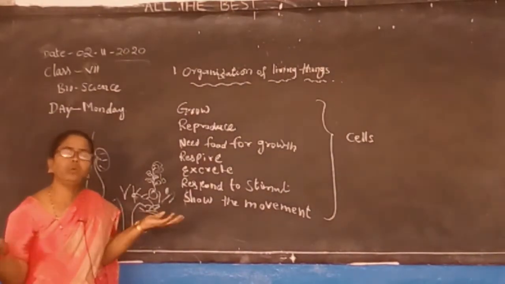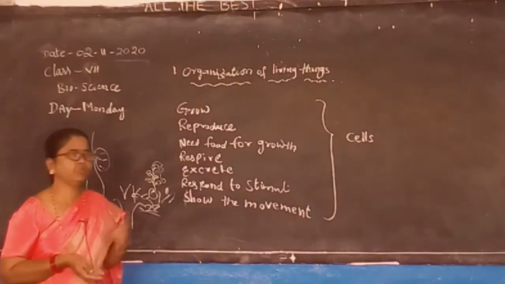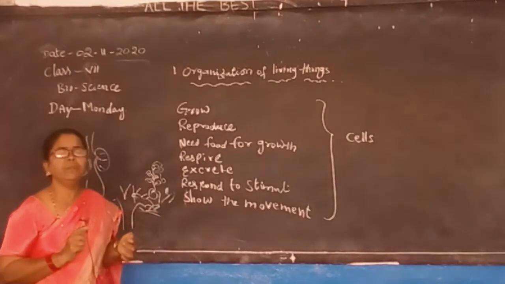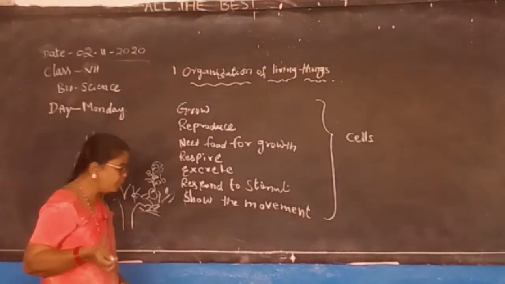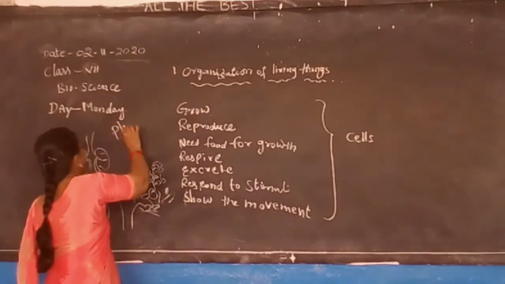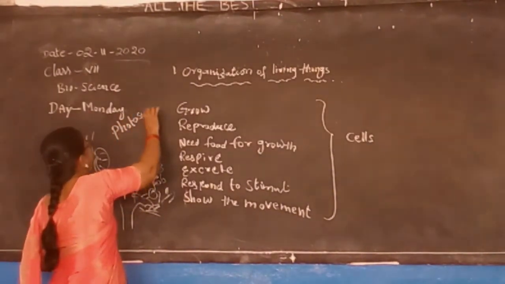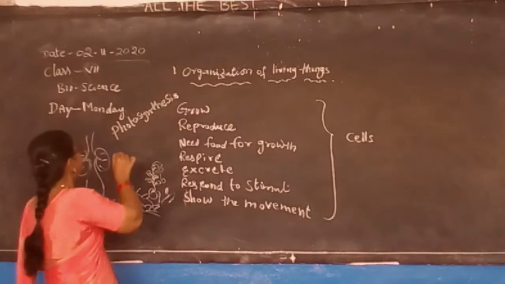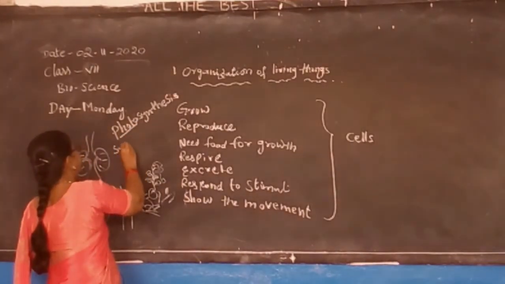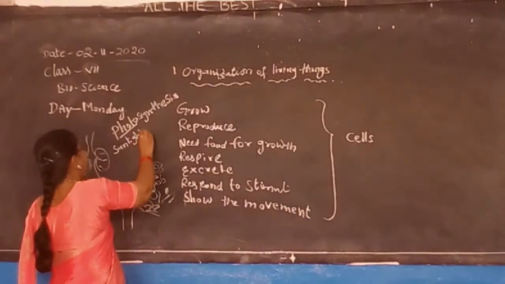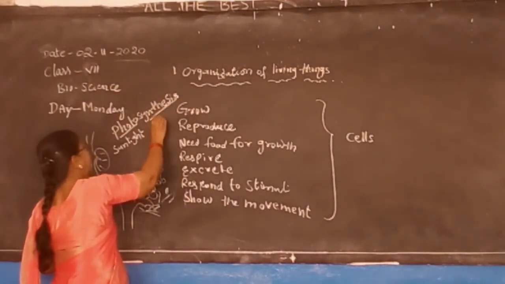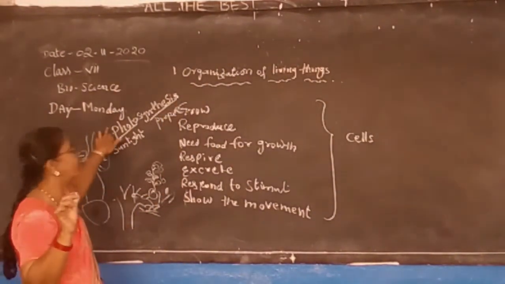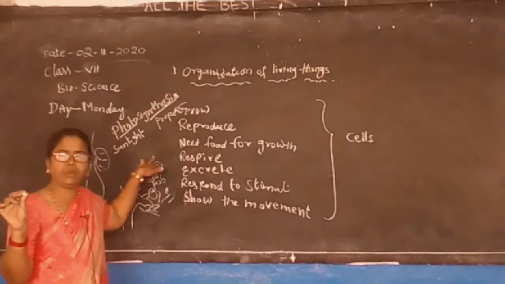Each of your mothers makes food and gives it to you, but for the plant, the sunlight is the source of food, in the form of photosynthesis. Do you know what photosynthesis means? Photo means sunlight. Synthesis means preparing. So through sunlight, in the process of photosynthesis, the plants are preparing their food.